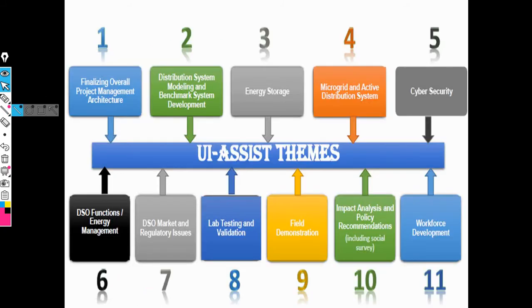Now these are several important parameters in the microgrid. First one is finalizing the overall project management architecture. Then distribution system modeling and benchmark system development. This is the second point. Then the third point is energy storage. Then microgrid and active distribution system. And the fifth parameter is cyber security. Then the sixth parameter is DSO function and energy management.